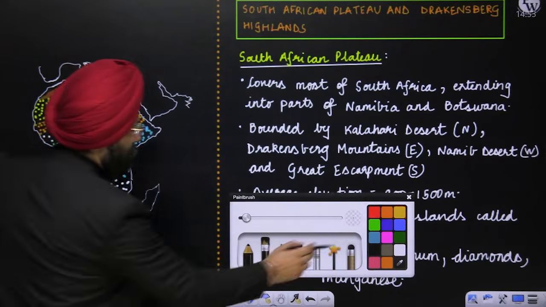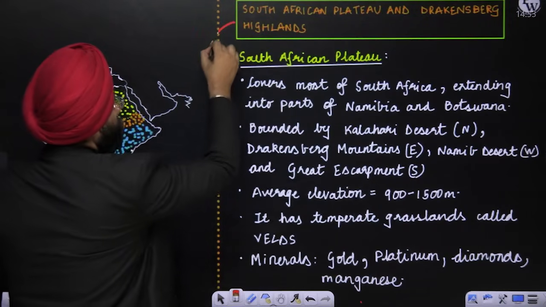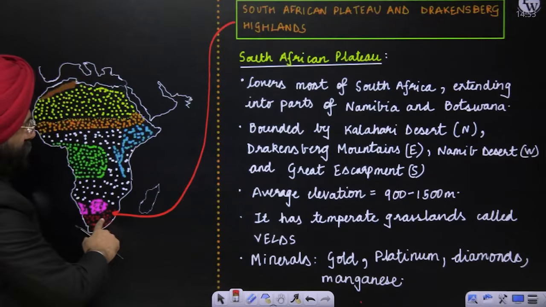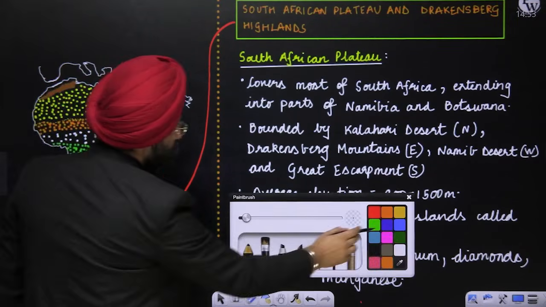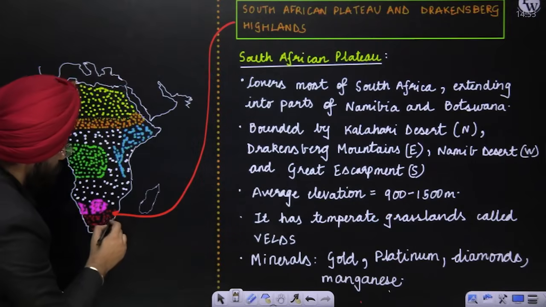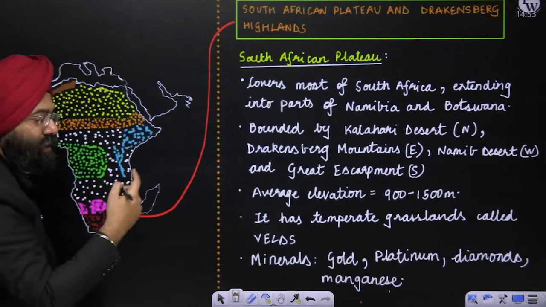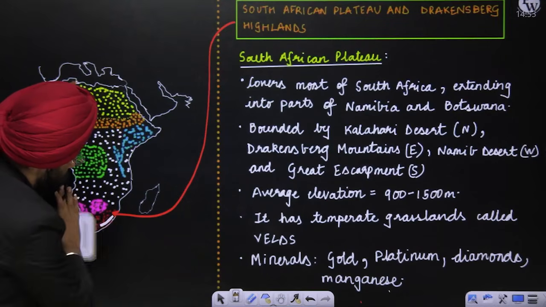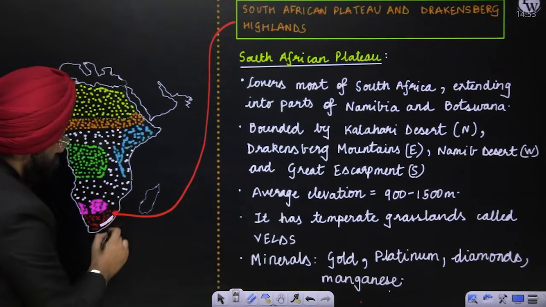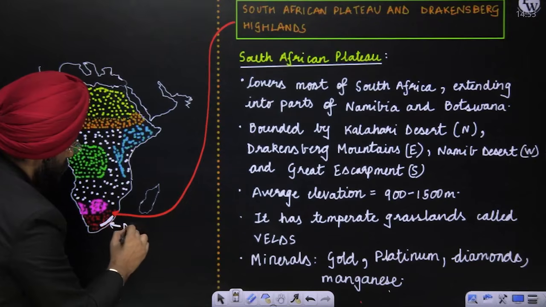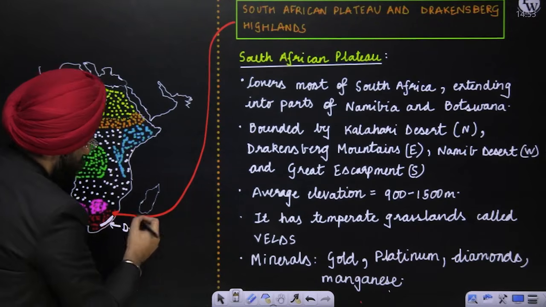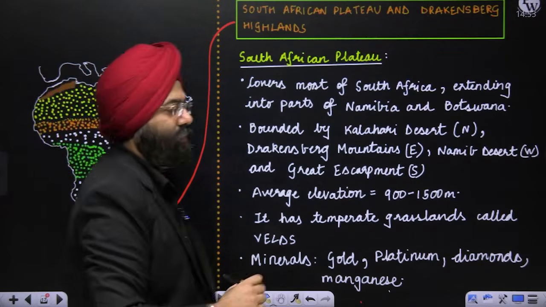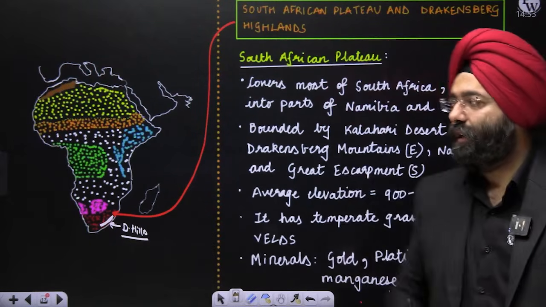Now please understand, this region which I have mentioned here is basically this red part. This is the South African plateau. Now, when I talk about the Drakensberg highlands, or the Drakensberg range also, it is basically this. This is the Drakensberg highlands, or for that matter, hills also, as you can mention. We'll be labeling that in the coming slides, so don't need to worry about that. So this is the region.